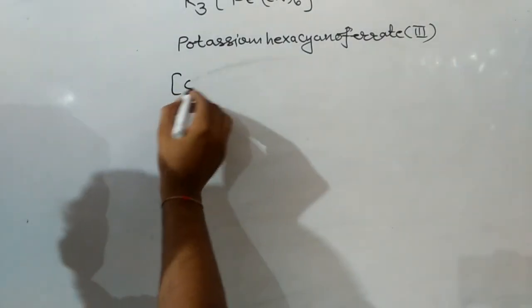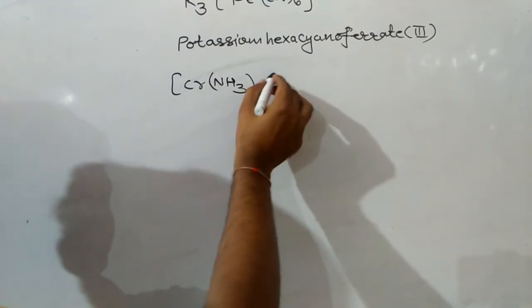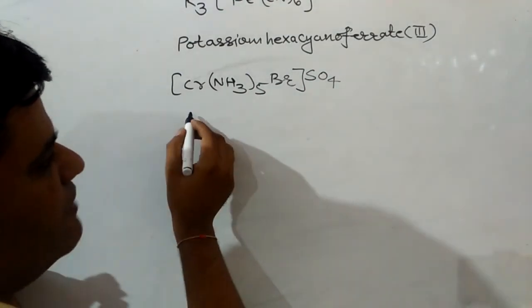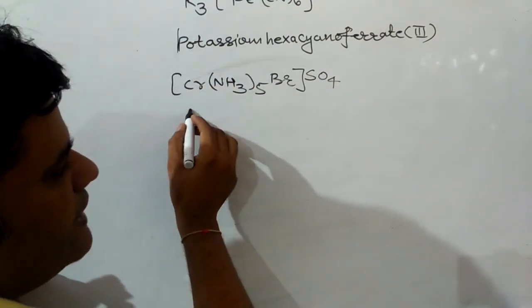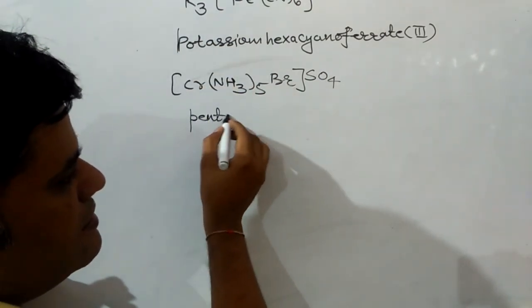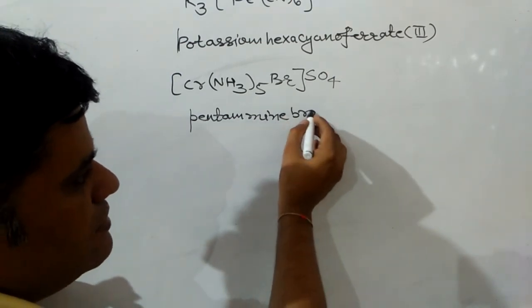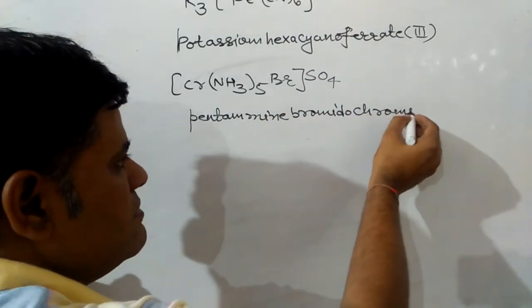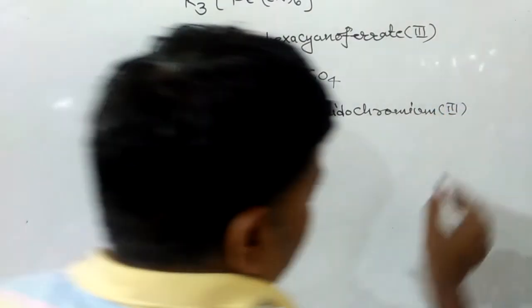Next one is [Cr(NH3)5Br]SO4. We have to write down the IUPAC name. Then the IUPAC name of this will be pentaamminebromidochromium(III) sulfate.